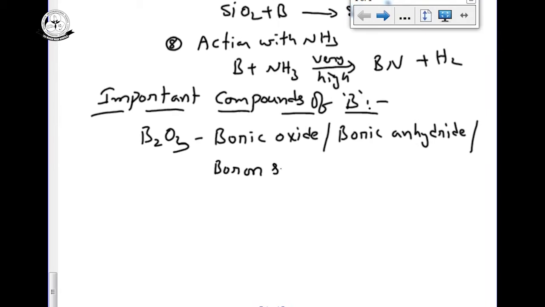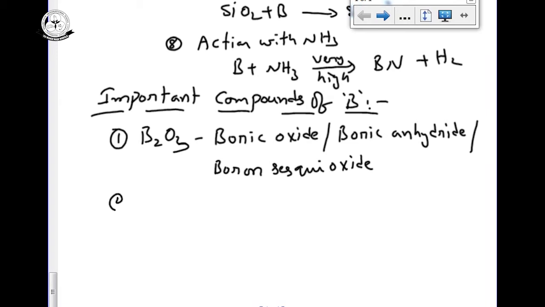Generally we know oxide means O power 2 minus, peroxide O power minus 1, and superoxides we know. What is meant by sesquioxide? Sesquioxide means 2/3 of the oxygen. So the first important compound of boron is boric oxide, or boric anhydride, or boron sesquioxide.